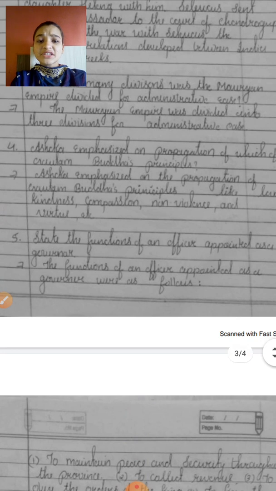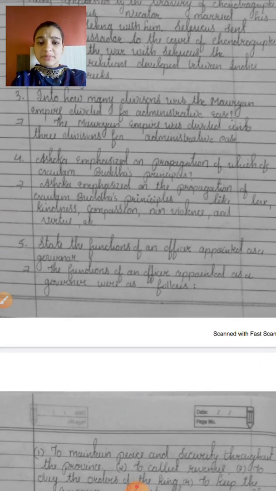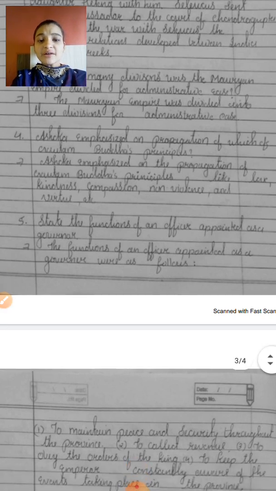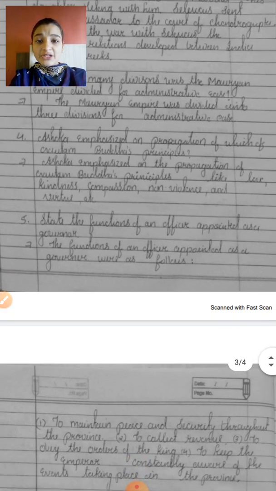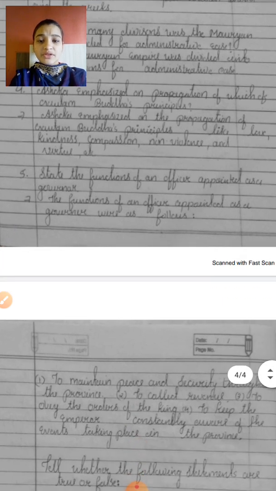Ashoka emphasized the propagation of which of Gautam Buddha's principles? Ashoka emphasized the propagation of Gautam Buddha's principles like love, kindness, compassion, non-violence and virtue. He believed in those principles of Buddha: love, kindness, compassion, non-violence should be there, violence should not be there, and virtue.